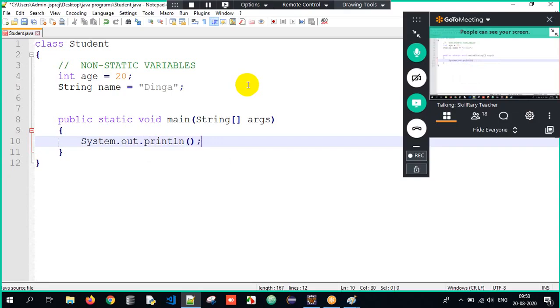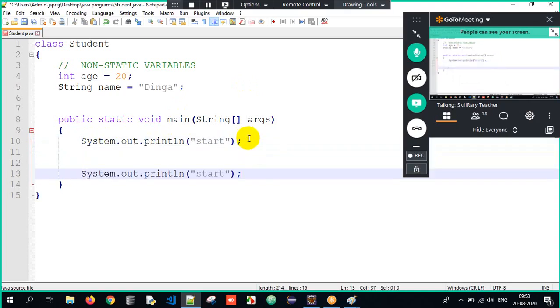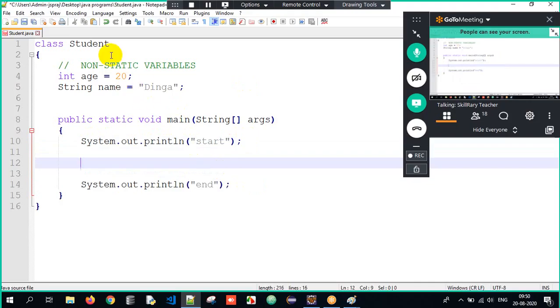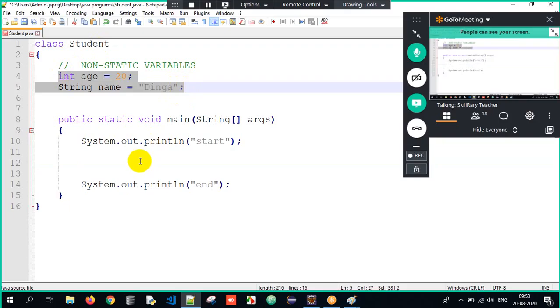What am I supposed to print here? I will just write it as start. At the beginning system.out.print start, and then I will write end over here, start and end. That's it.